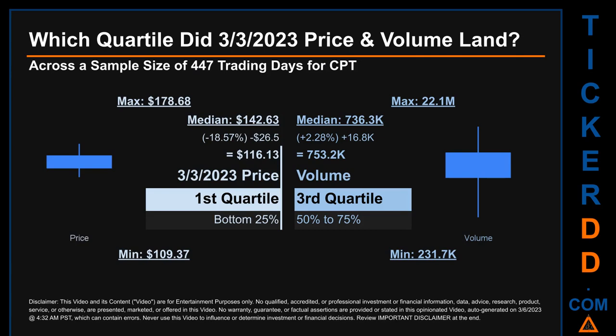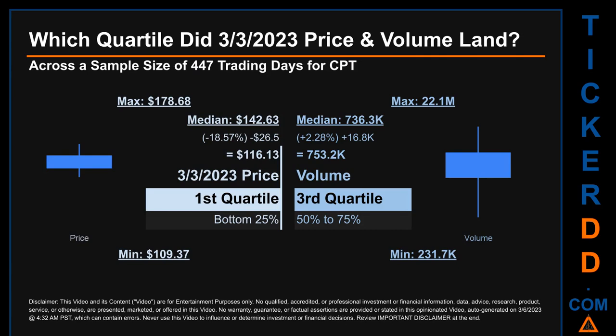Within that price range, the 3rd of March 2023 price of $116.13 landed within the first quartile, meaning it was within the bottom 25% of all sampled end of day prices. The day's volume landed within the 3rd quartile, that is within the 50% to 75% range of all sampled daily volume, which saw a max daily volume of 22.1 million and a minimum of 231.7 thousand.